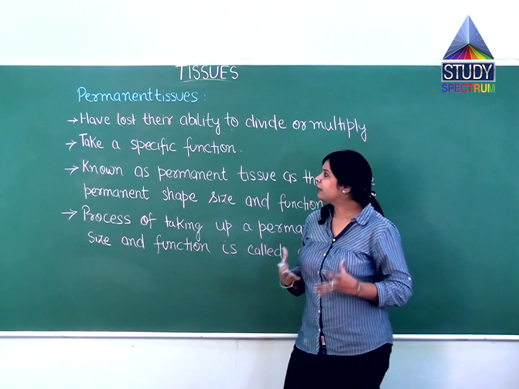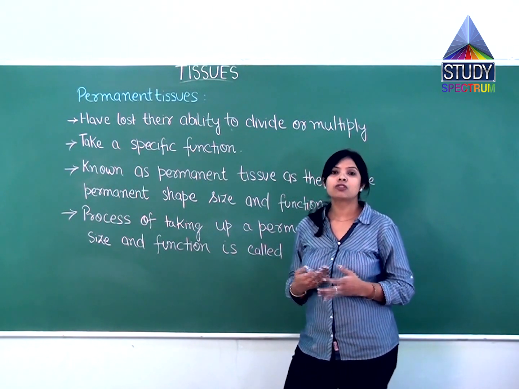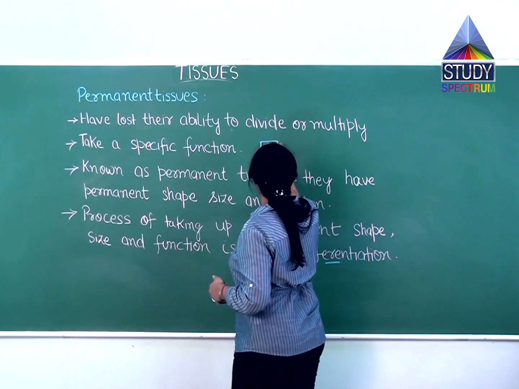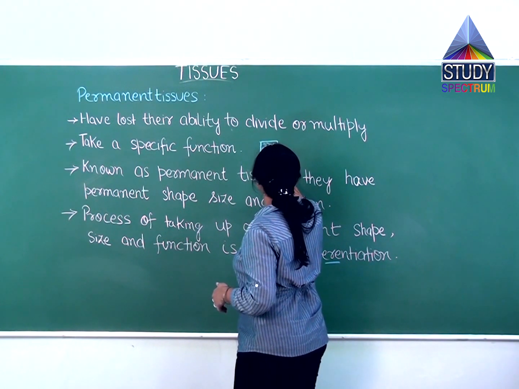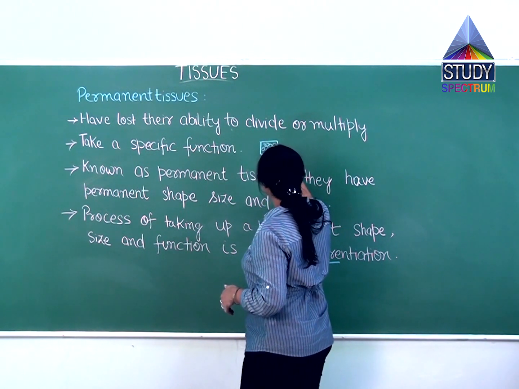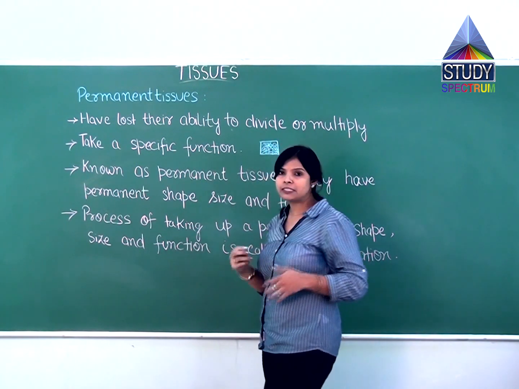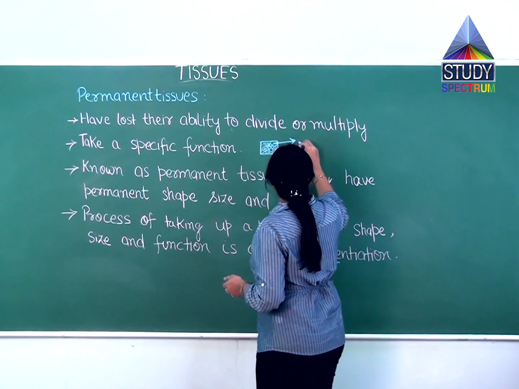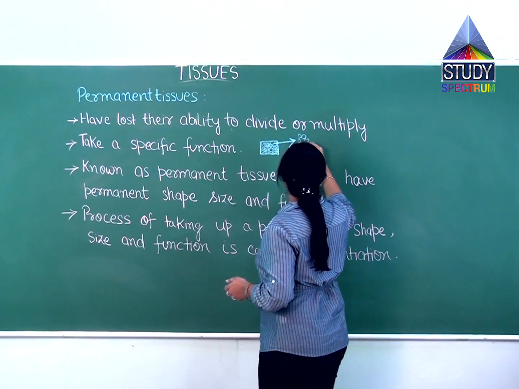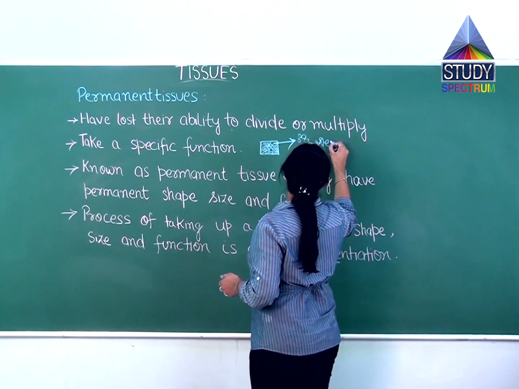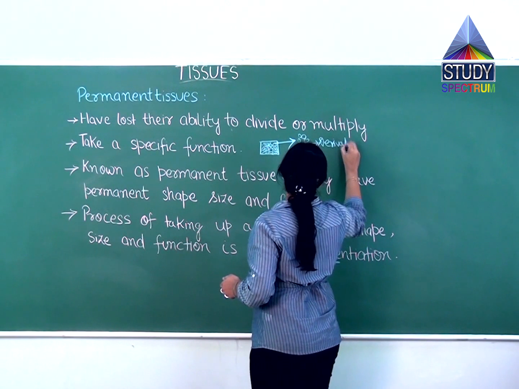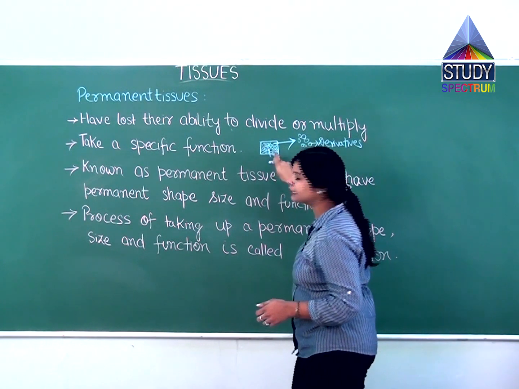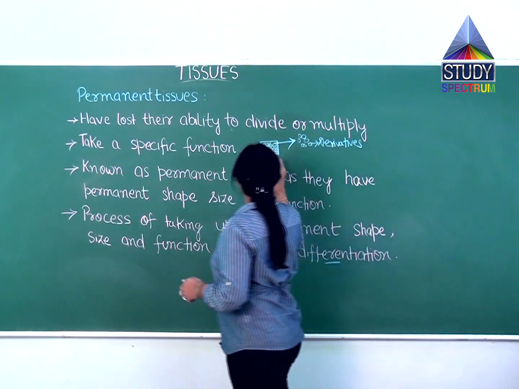Why do they lose their ability to divide or multiply? Suppose this is a box, that is called the meristematic region. Now cells are dividing here, as we discussed earlier. After some time, what happens? Some cells are pushed out from this region. They are called the derivatives. And the cells which remain inside the meristematic region are called the initials.